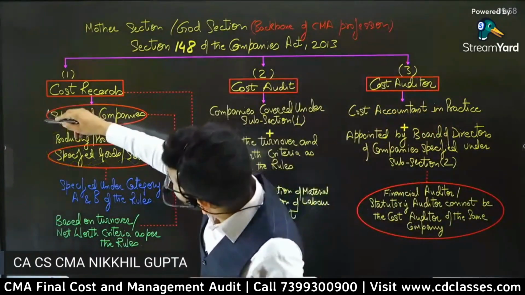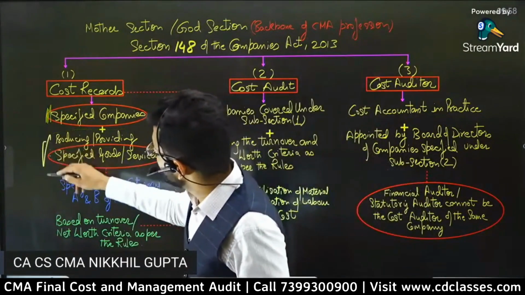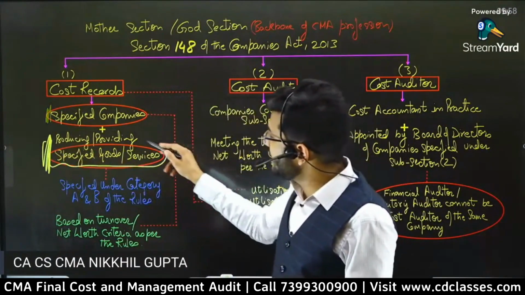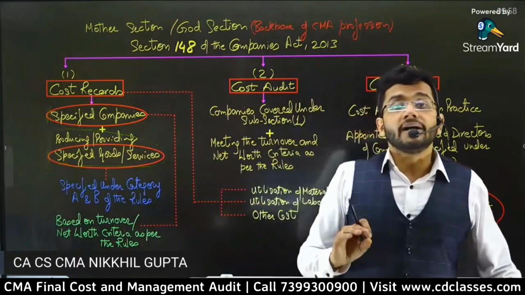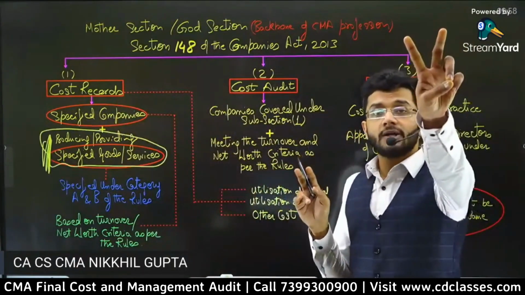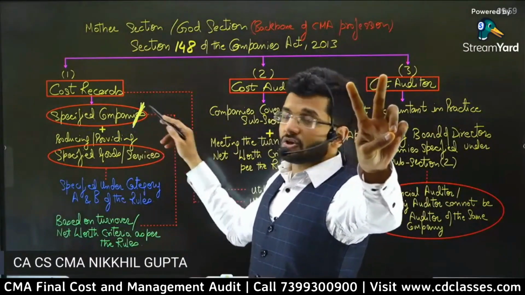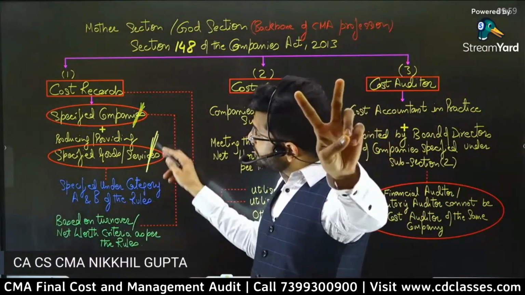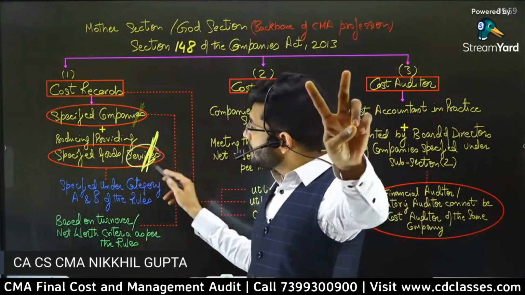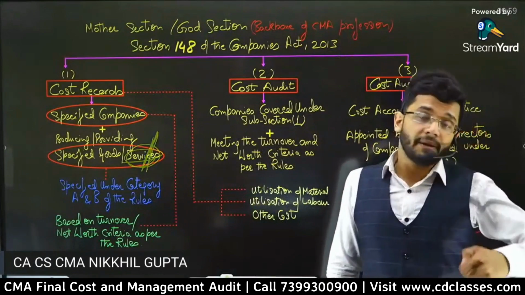So two conditions are required to be met: only specified companies are required to prepare their cost records, and only when they are producing specific goods or providing specific services, only then they are required to prepare their cost records.